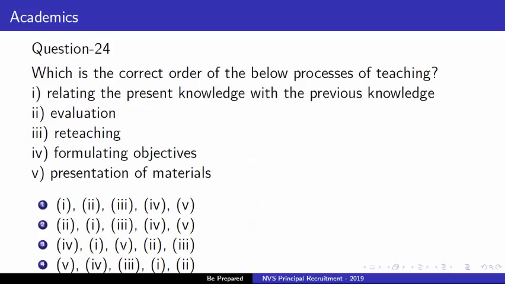Next question is, which of the following is in correct order of the below process of teaching? Options are number 1, relating the present knowledge with the previous knowledge. Second option is evaluation. Third option is reteaching. Fourth option is formulating objectives. And last option is presentation of materials. So option third is right answer. So the right order is formulating objectives, relating the present knowledge with the previous knowledge, presentation of material, and then evaluation, and after that reteaching. So option third is right answer.